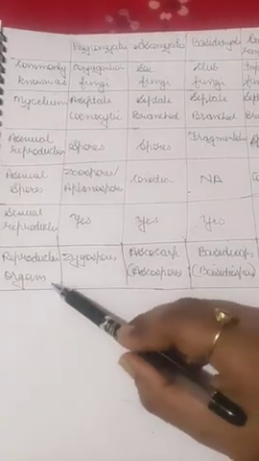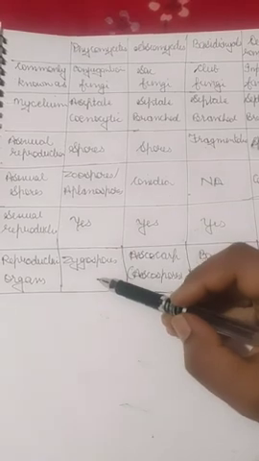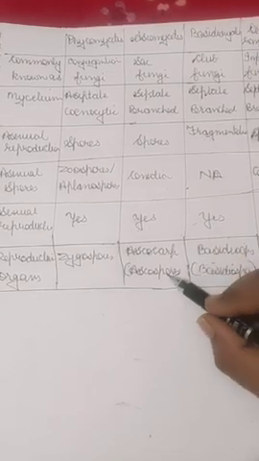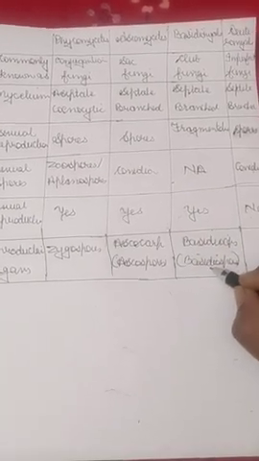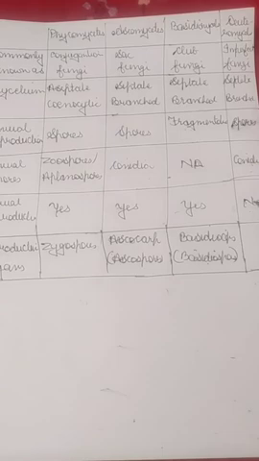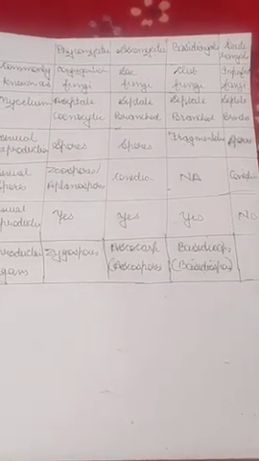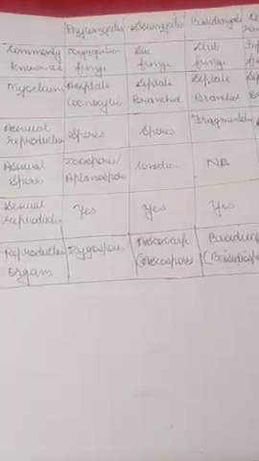Then reproductive organs: in Phycomycetes they are called zygospores. In Ascomycetes they are called ascocarps or ascospores, and in Basidiomycetes they are called basidiospores or basidiocarps, and Deuteromycetes do not have any reproductive organs. So with this we complete the kingdom fungi. Let's study some common and useful fungi.